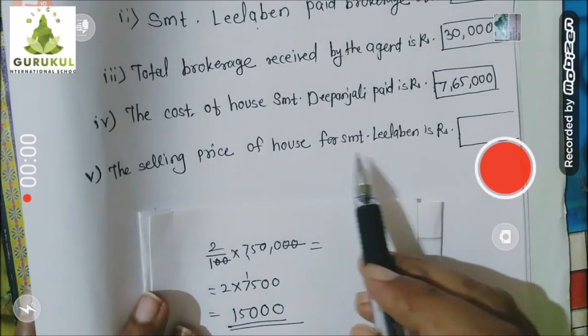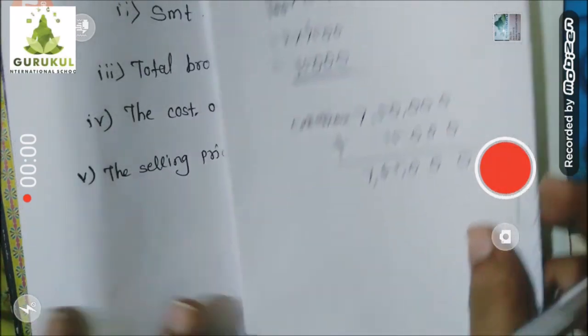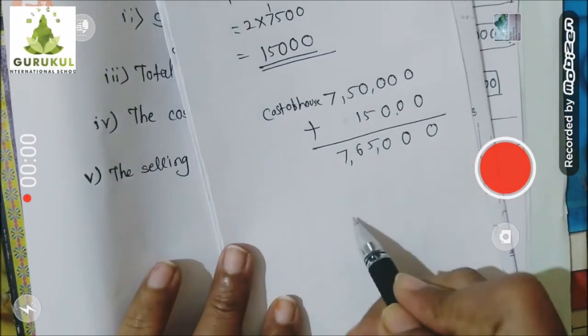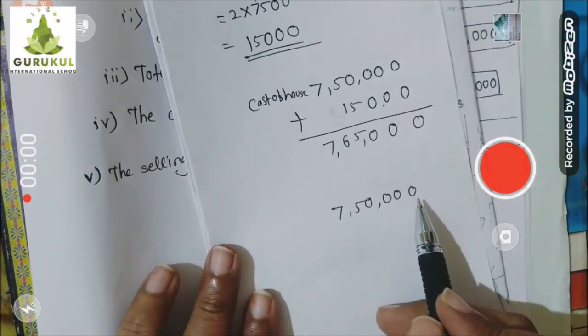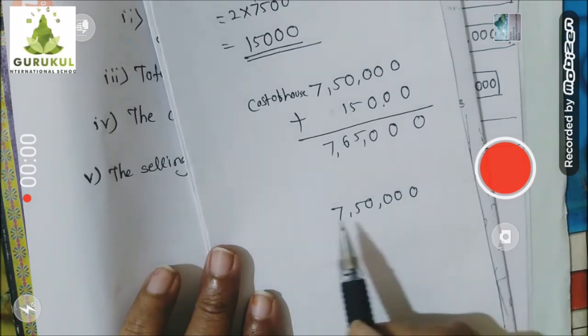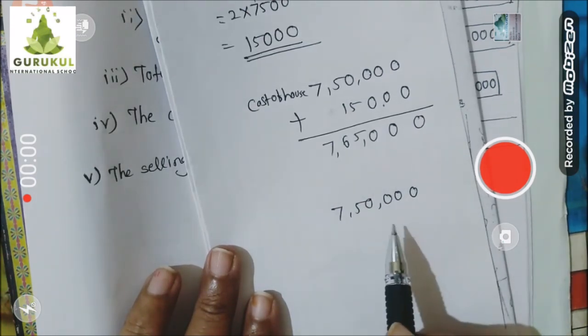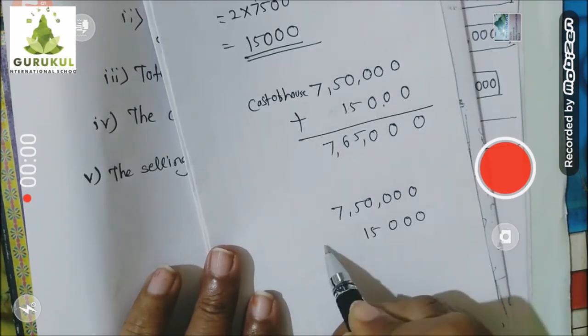Now the selling price of the house for Srimati Leela Ben. Obviously, selling price of the house means Leela Ben should get 7,50,000 rupees for selling that house at this price. Of course, she will be getting this much money. But from this much money, she will have to pay 15,000 rupees to the agent.